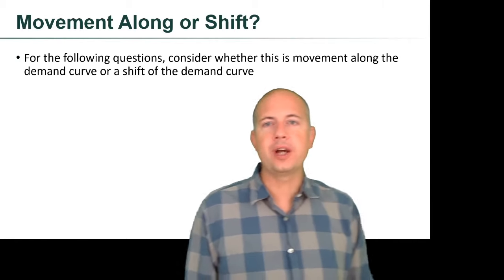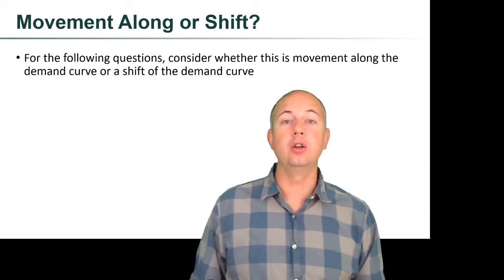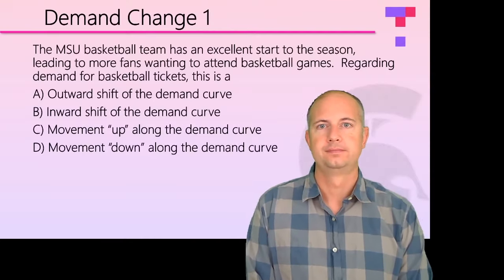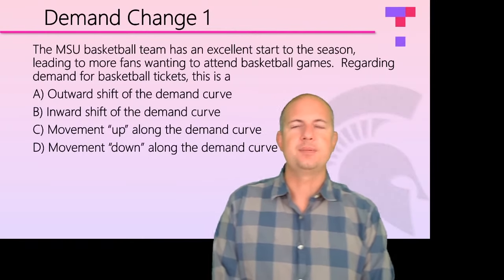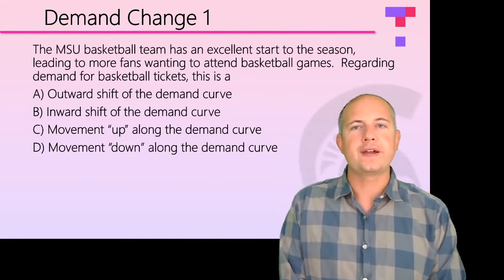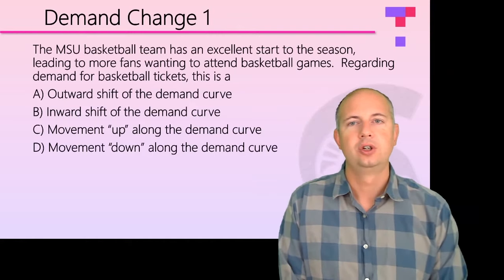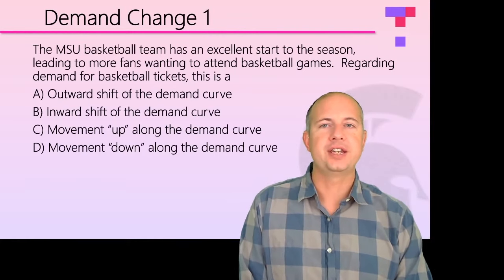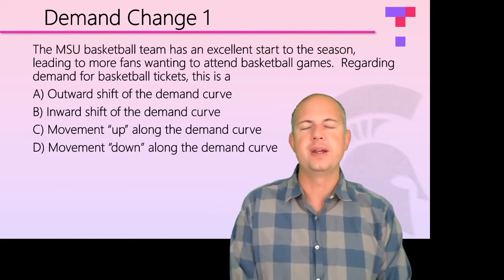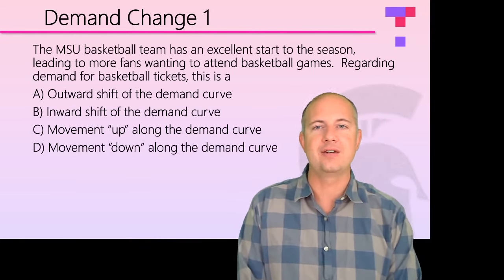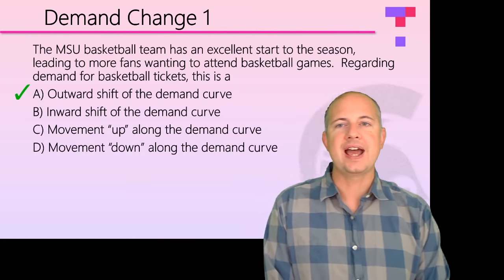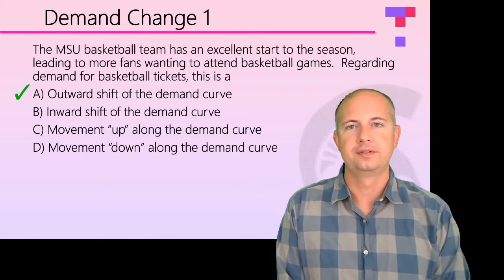For the following questions, consider whether this is movement along the demand curve or a shift of the demand curve. First example, the MSU basketball team has an excellent start to the season, leading to more fans wanting to attend basketball games. Regarding demand for basketball tickets, this is an outward shift of the demand curve, inward shift of the demand curve, movement up along the demand curve, or movement down along the demand curve. The answer here is A. It's an outward shift of the demand curve.